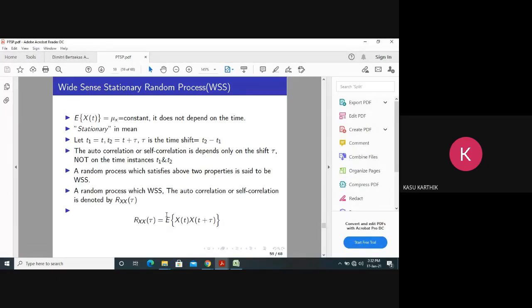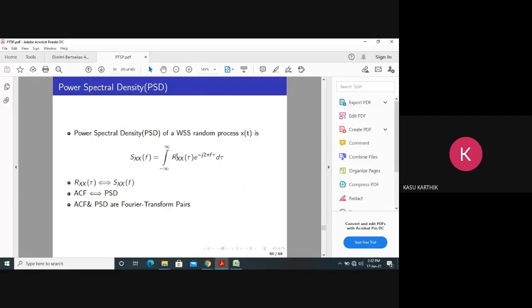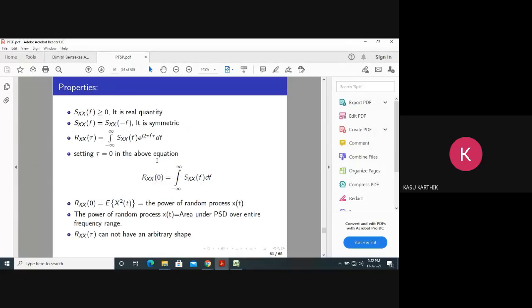Now, this is a random process, the autocorrelation of the WSS. What's happening here? The autocorrelation function depends only on the time shift tau, not on the time instances. Tau is the time difference, I mean the time shift, T2 minus T1. These are very, very important, and I have told you these things so many times. ACF and PSD are Fourier transform pairs. This is the relation.